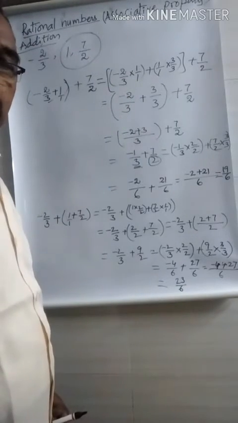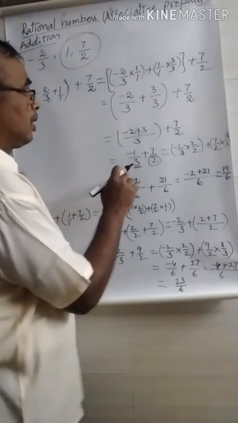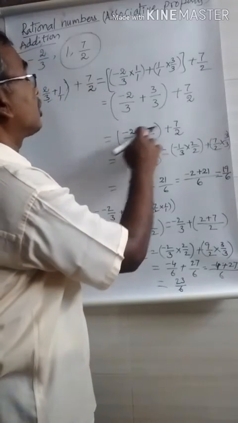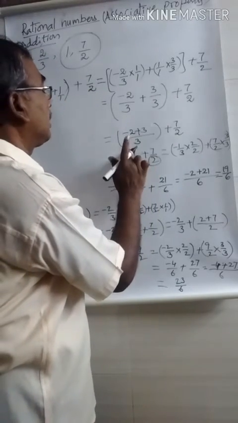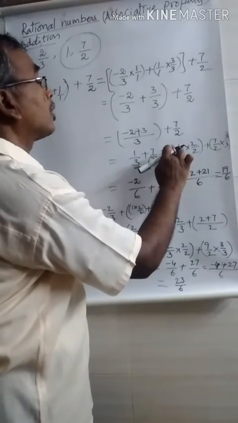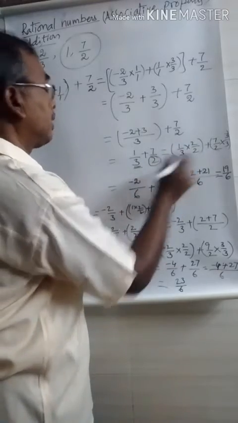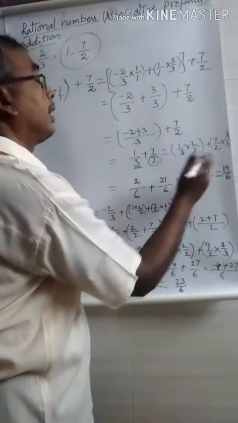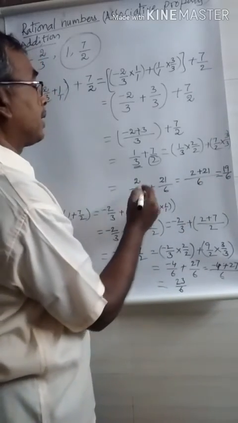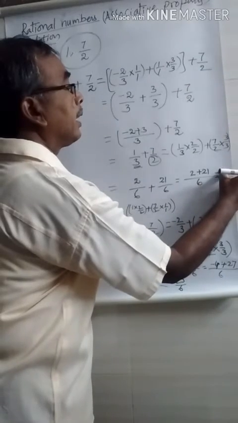Hence I will check it once. Here you may observe there is a small mistake made by me. That is minus 2 plus 3 is plus 1. So you remove it. Here also you remove the minus symbol. Now you check it, 1 into 2, 2, 3 into 2, 6. Here also you remove the minus symbol. Now you observe 2 plus 21, that means 23.